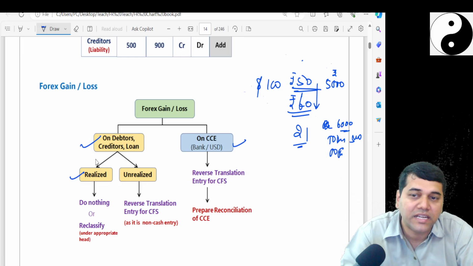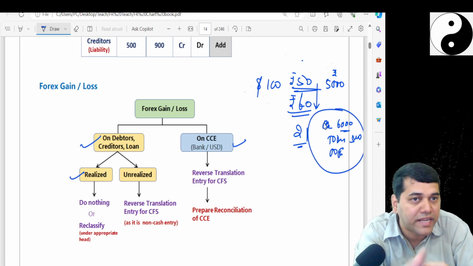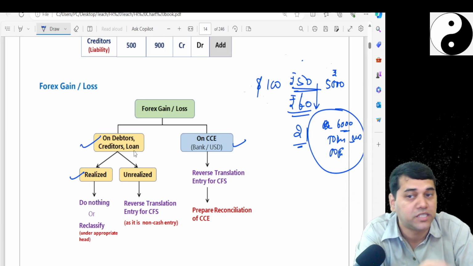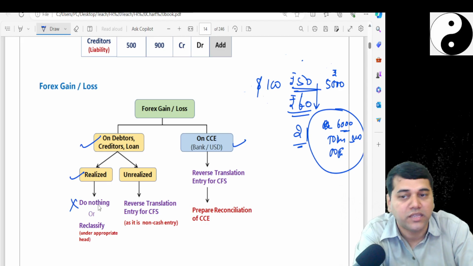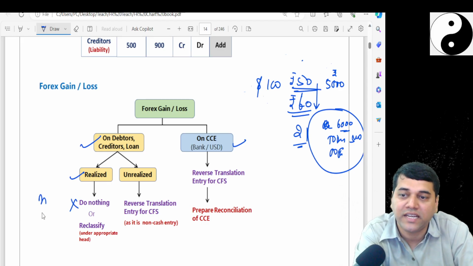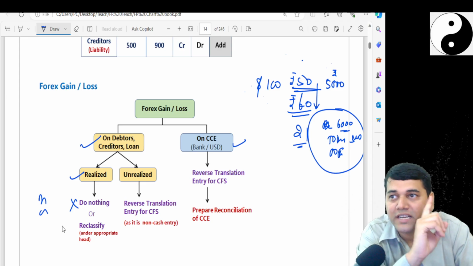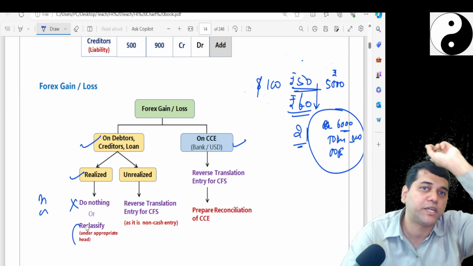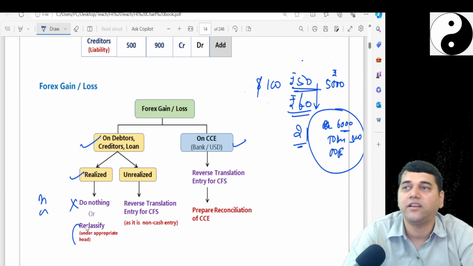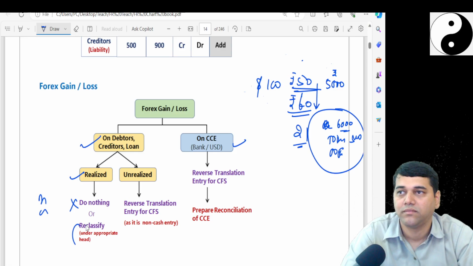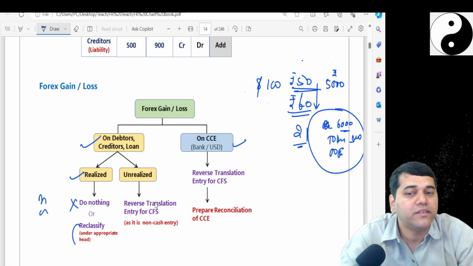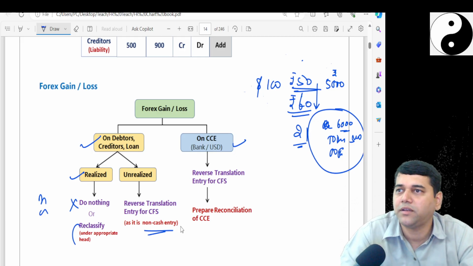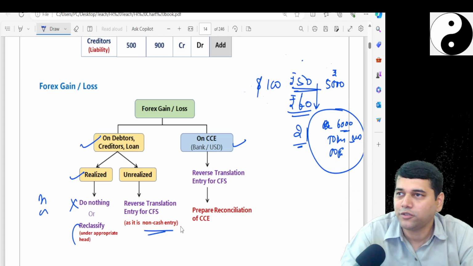The standard says that if it is realized, that means this accounting entry would have passed on debtors or creditors or operational, then do nothing if it is on debtors and creditors. And if it is on a loan, you reclassify. That means you take it to the respective head there: financing or investment activities. Now, what if it is unrealized? It's a non-cash entry. Reverse it, finish. Simple, no? Understood the logic?